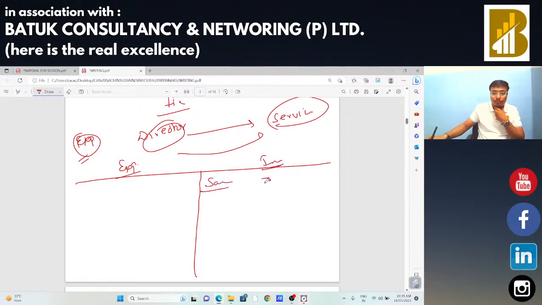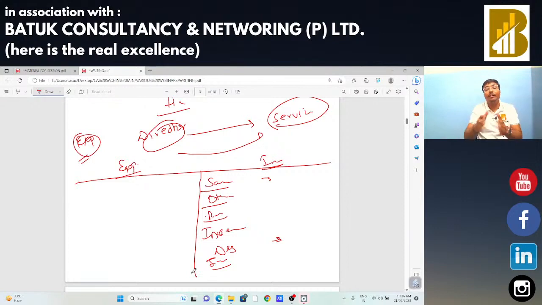Suppose sales is my income. Also other income is there, other revenue is there, incentive is there, discount is there, interest is there. These types of other terms are also there. In that case, I need to check whether all these terms are liable for GST or not.